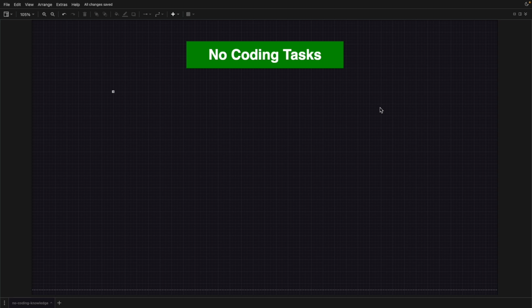Alright, so inside AWS, there are many tasks that do not need any coding experience, or you don't have to do any kind of programming to perform those, right? Actually, there are a lot of tasks related to that. So you can just log into the console and perform these tasks.